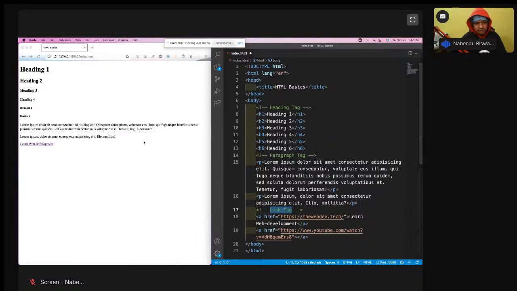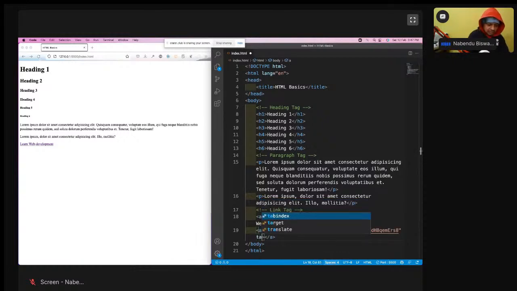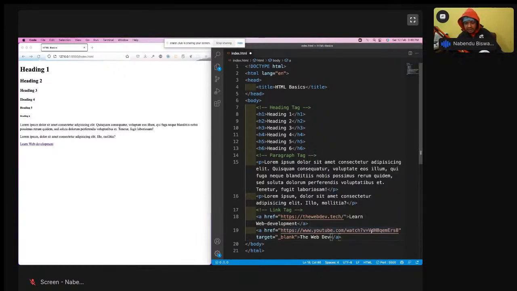Okay, so what I was telling is that I'm going to create something which will open in a different tab. For opening in a different tab, I have to give target equal to underscore blank. Target equal to underscore blank, the web dev. So target equal to blank.